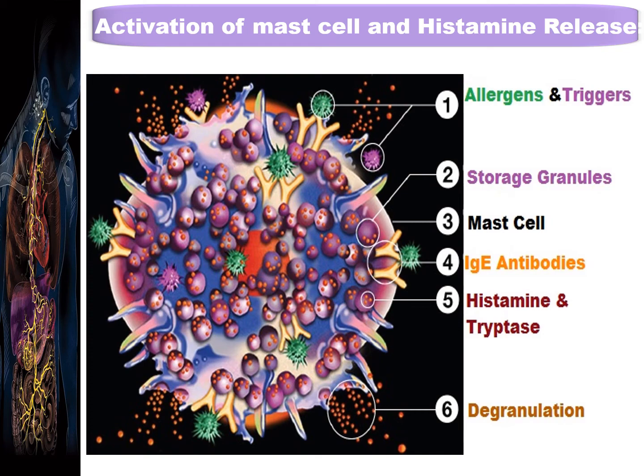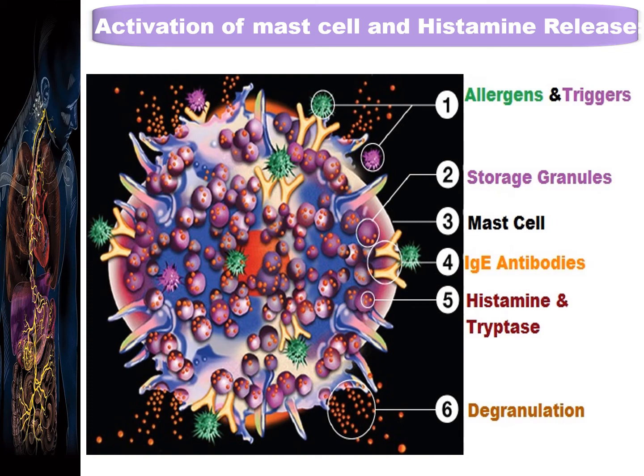Now, for your more interest, here is a well-labeled 3D diagram of a mast cell showing degranulation after the exposure of allergens and triggers. Just do focus on this 3D diagram. The first point shows the position of allergens and triggers approaching towards the IgE antibodies. Then the second one shows the storage granules, which store the histamine and tryptase within the mast cell. Then the third point reflects the mast cell.